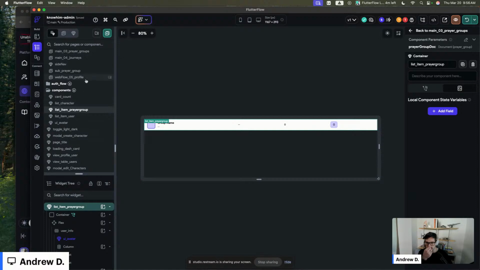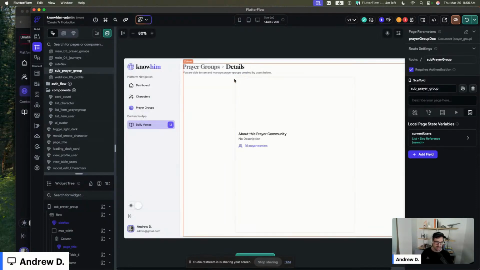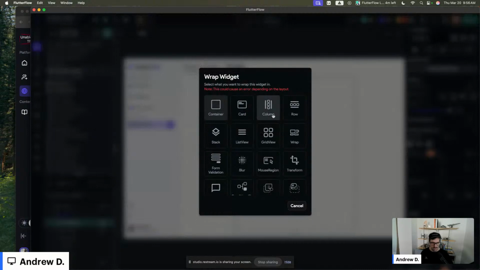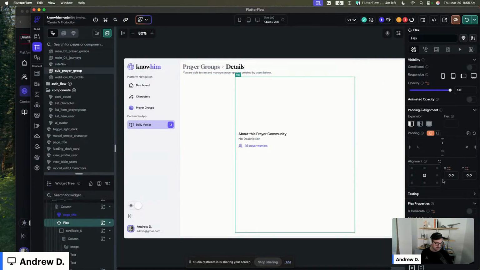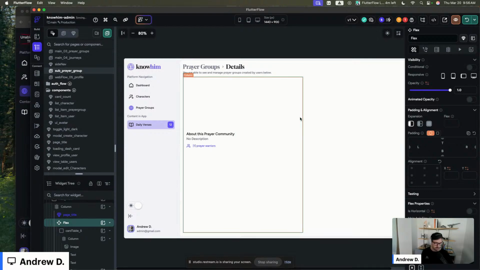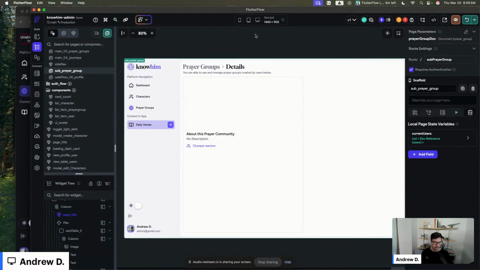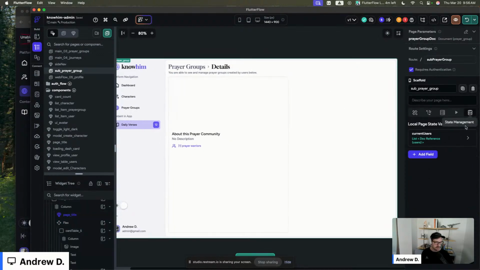The way I would set this up is wrap this in a row or a flex, I guess. Flex. We're gonna remove this. Yes, perfect. We're gonna do horizontal. We're gonna set a page state for selected tab, and selected tab will be an integer for now. Just call it 0.